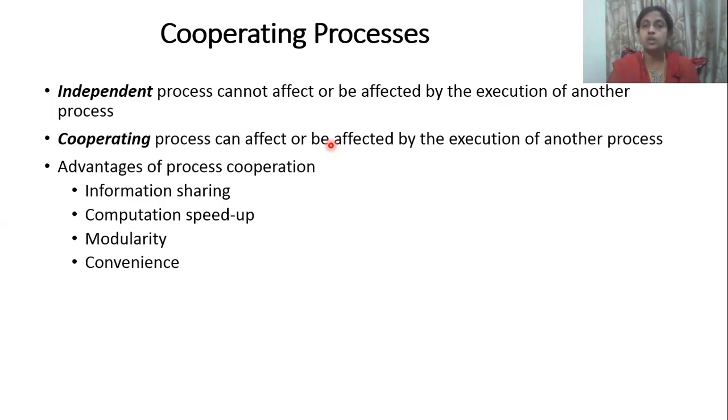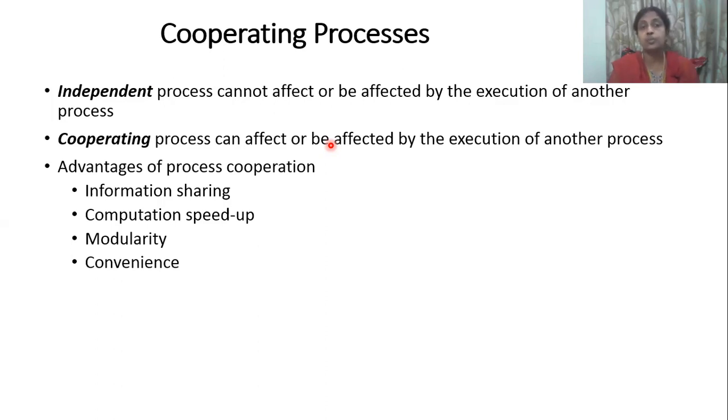Another set of processes are called cooperating processes, whose execution can affect, or be affected by, the execution of another process. But in an independent process, you cannot affect or be affected by execution. Nobody will disturb you. You do your job and finish. In between, no process will come and disturb you and ask for information. But in a cooperating process, you get disturbed because another process will also request your information. So there are two types of processes: independent process and cooperating process.